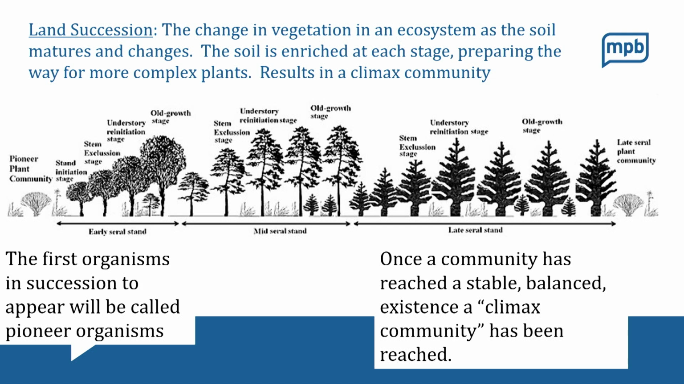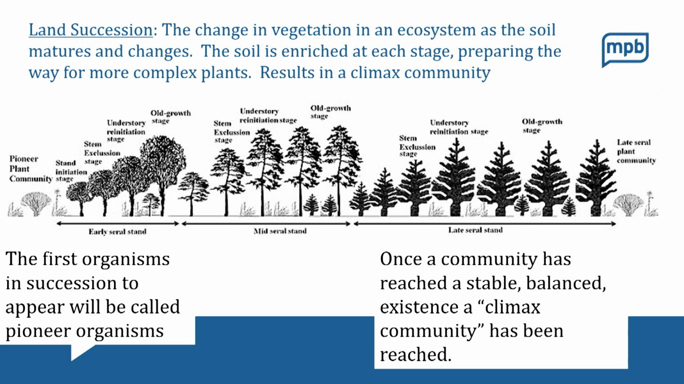As time goes on, we're going to see different bigger plants come along. We'll start off with small plants and then shrubs, and then we'll have some softwood trees. And then look at the right side of this picture. Once a community has reached a stable, balanced existence, a climax community has been reached, which is often your very large trees, and especially in our part of the United States, it's often hardwood trees.